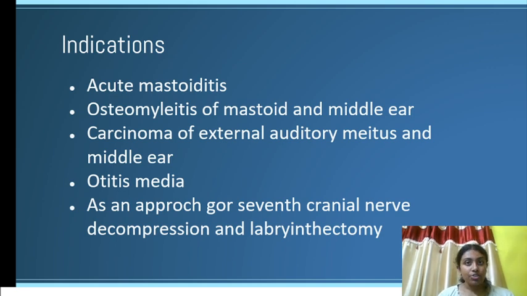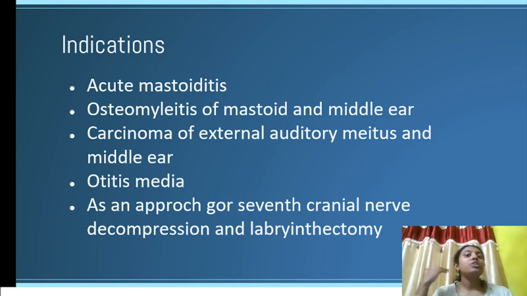Now we have indications. Indications are acute mastoiditis. Acute mastoiditis means the inflammation of the mastoid process due to the spread of infection to the mastoid process. Then osteomyelitis, that is infection of the bone, especially mastoid bone as well as the middle ear. Carcinoma of the external auditory meatus as well as the middle ear.